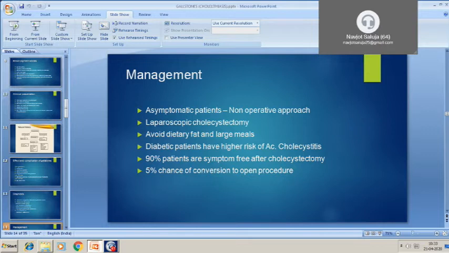There is a conversion rate of around 5% from laparoscopic to open procedure, because sometimes the Calot's triangle may be frozen, or there may be a lot of adhesions, or sometimes there is bleeding due to inflammation. So in these cases there may be a need for conversion to the open procedure.